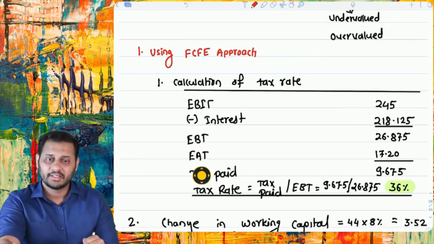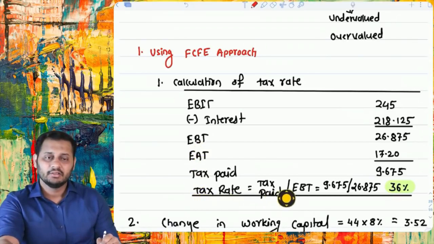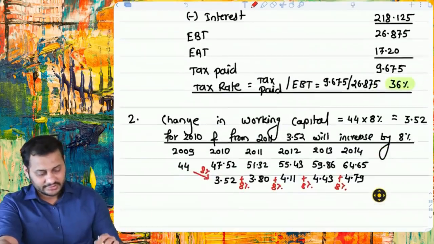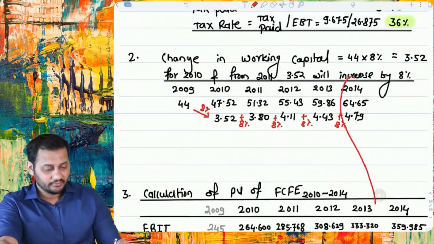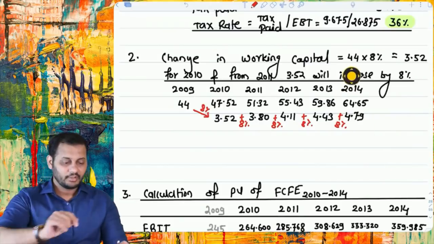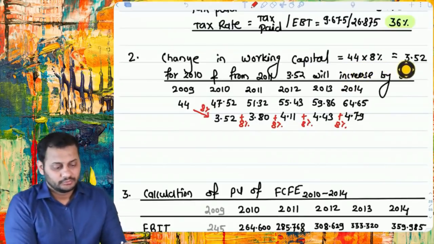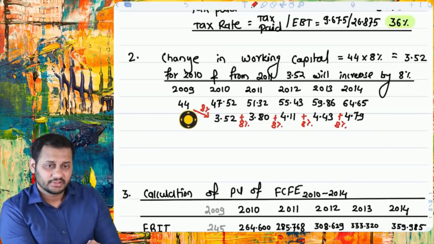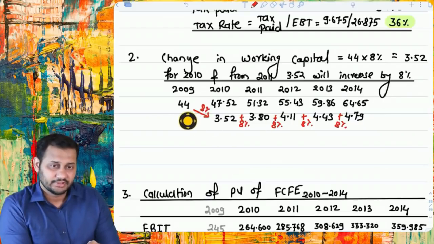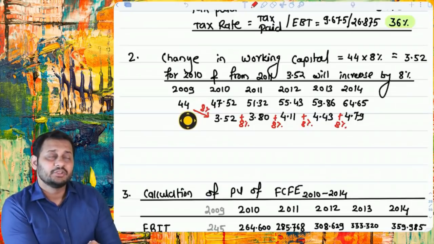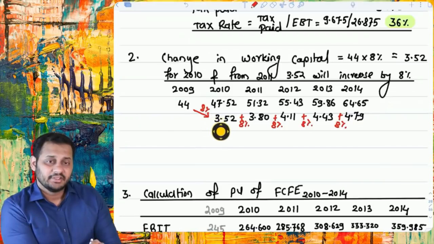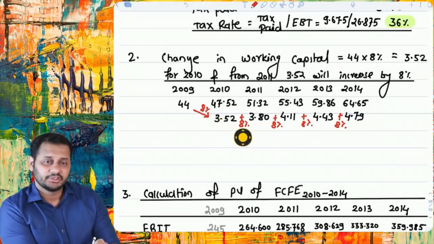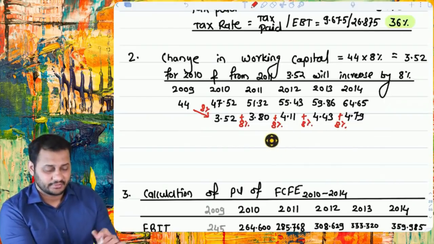EBT, then deducted tax, EAT, and based on that we calculated the tax rate also, 36%. Change in working capital was 8% of the revenue, and it will grow year on year by 8%, so we added growth. So first year it was 3.52. See, the growth in the working capital was 8%. First year working capital was 44. Next year it will increase by 8%, and then 8%, 8%, 8%, 8%. So these are going to be the change for the next 4-5 years.